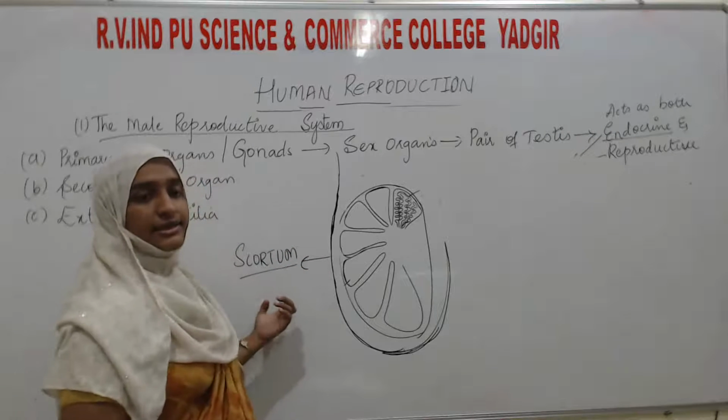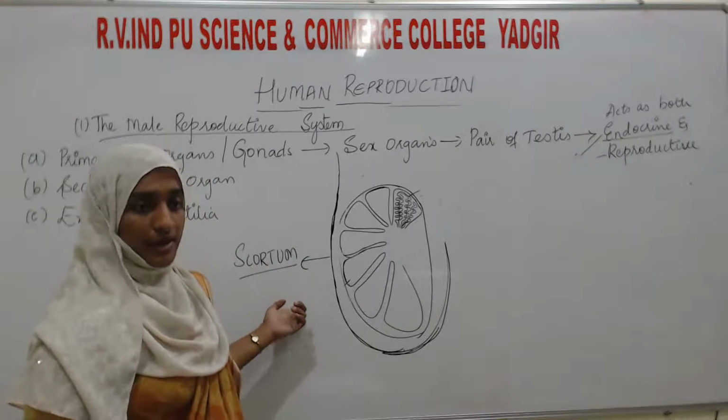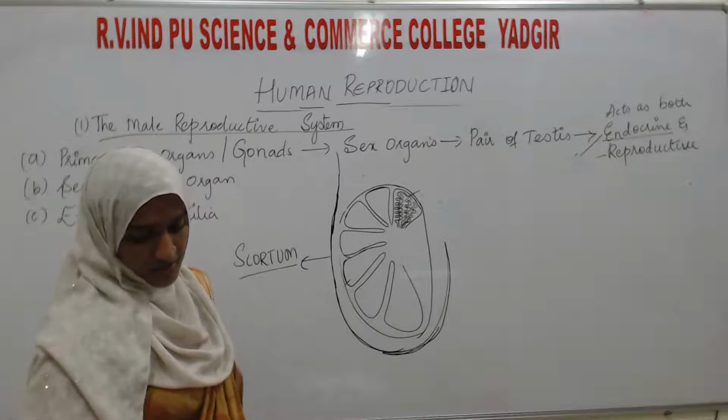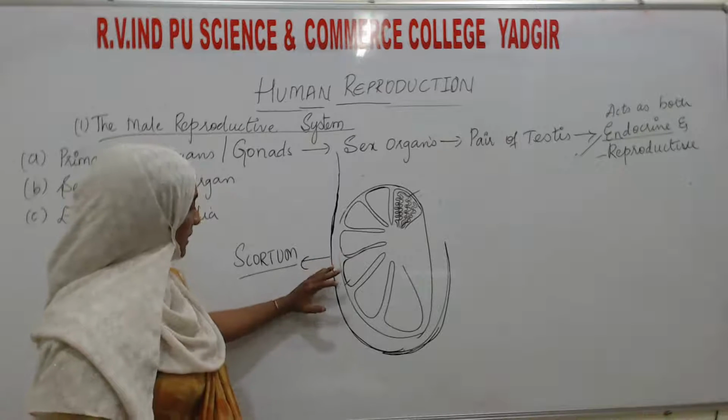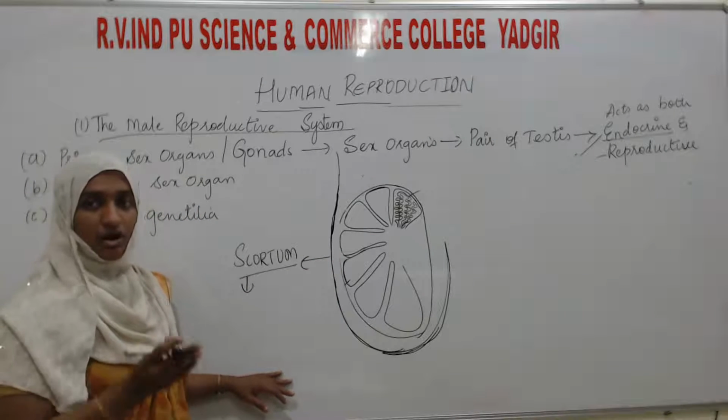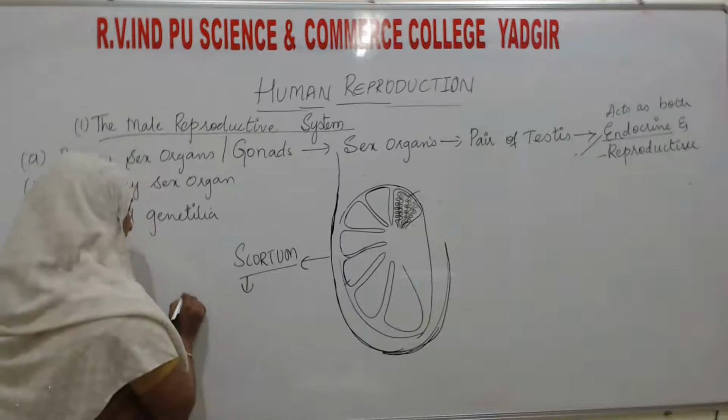So the scrotum is located outside the abdominal cavity, not inside.